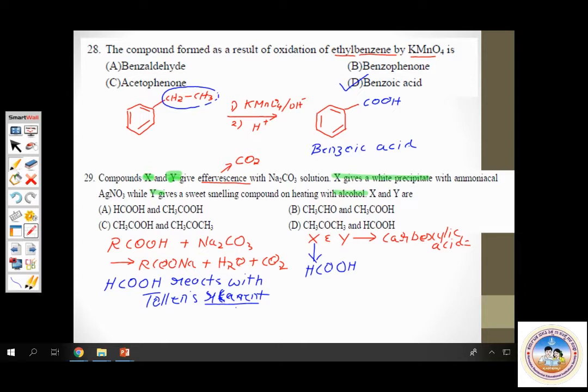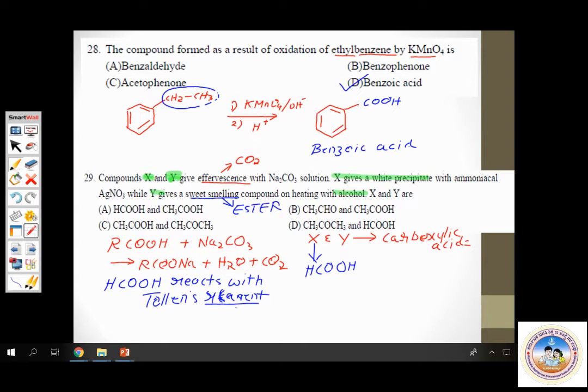Y reacts with alcohol to give us a sweet smelling compound. That sweet smelling compound is an ester. So if the compound is reacting with alcohol to give an ester, what does it mean?